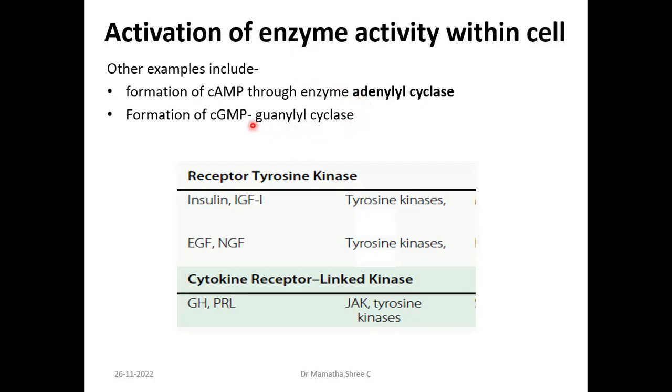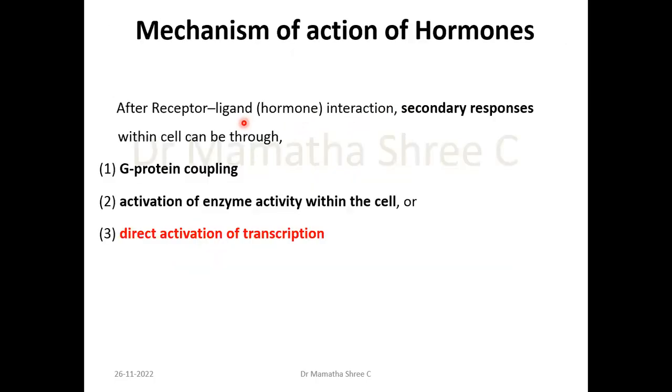They form cyclic AMP and cyclic GMP. These two together will help form the actions of that particular hormone. Okay, so let us study the third part of the mechanism of action of hormones, that is through the direct activation of transcription.